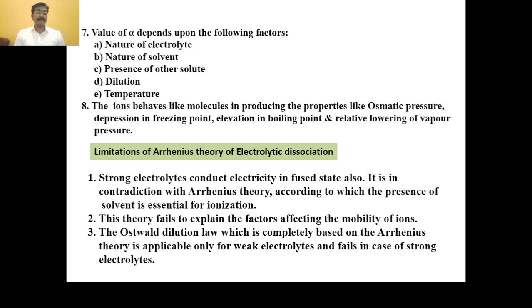The next one is dilution. The degree of ionization increases with dilution and becomes maximum at very high dilution, which is called infinite dilution. This means that on increasing the dilution, dissociation of the ions increases. The dissociation of ions is expressed in terms of the degree of ionization, alpha, and it increases on dilution.